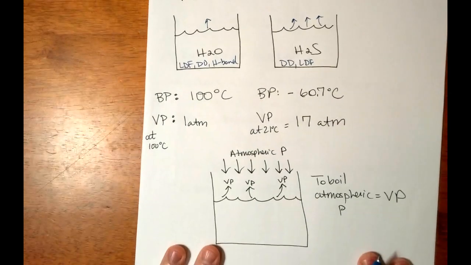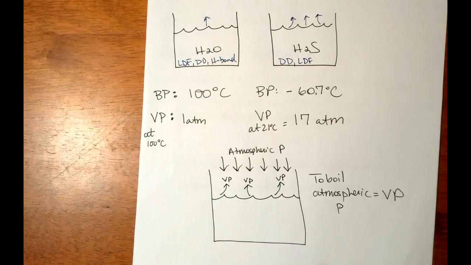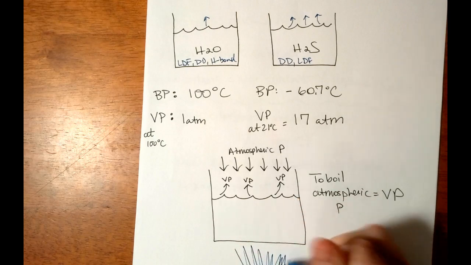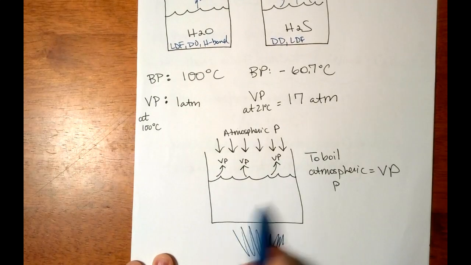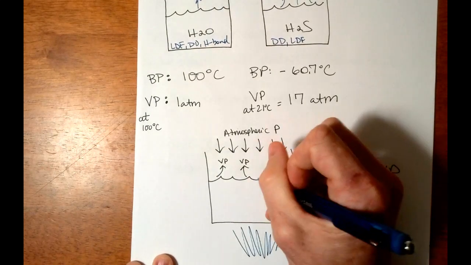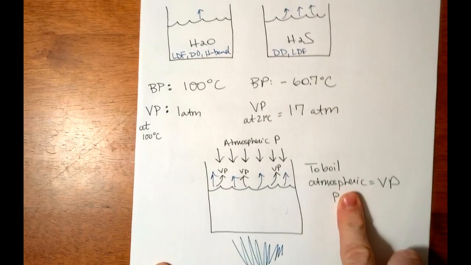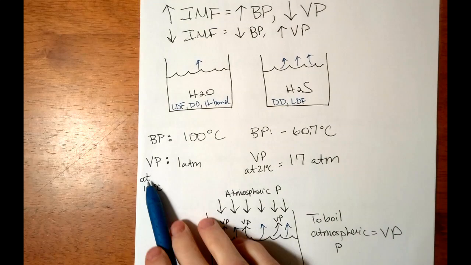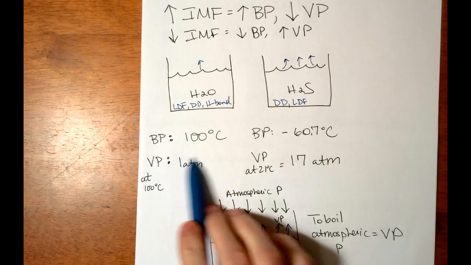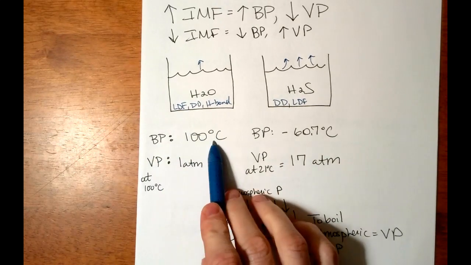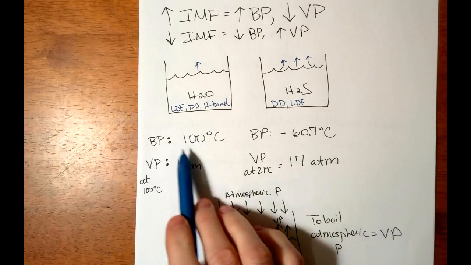But if your vapor pressure is low, that means you're really going to have to heat it up. You're really going to have to raise the temperature so that the atoms and molecules have more energy so that more can escape so that the vapor pressure will equal the atmospheric pressure. And that bears out. At 100 degrees Celsius, the vapor pressure of water is 1 atmosphere. That's why the boiling point of water at sea level, where the atmospheric pressure is 1 atmosphere, is 100 degrees Celsius.